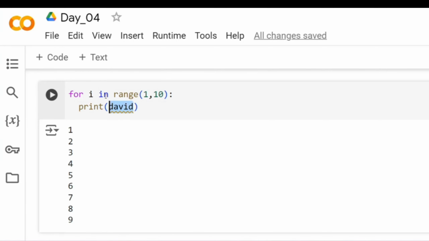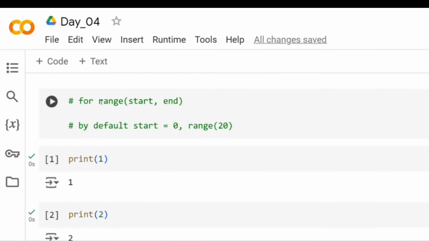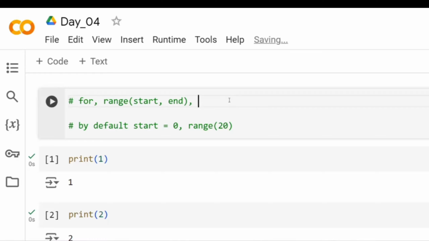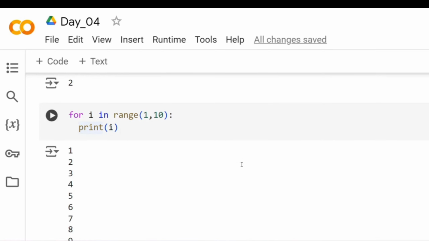Okay, so let's come back to I. So that is about I. Now "in" is like an English word, right? So "in" is also another keyword that we've learned today. We learned about for, we learned about range. Now we're talking about in. So in is more like an English word: for iterator in numbers between 1 to 10, print that iterator. Okay, for I in, right?